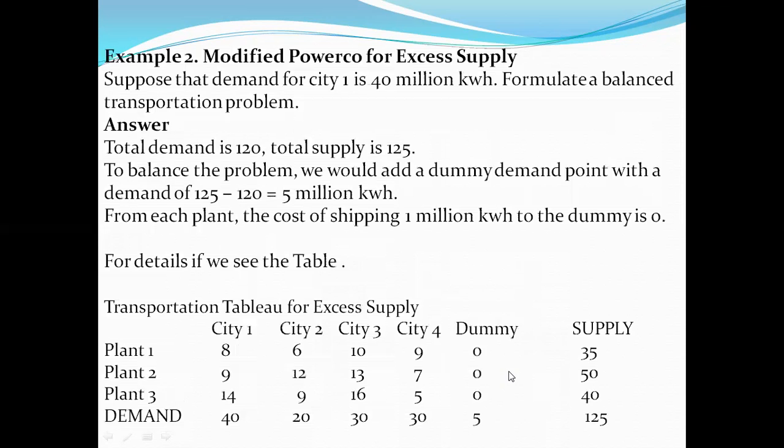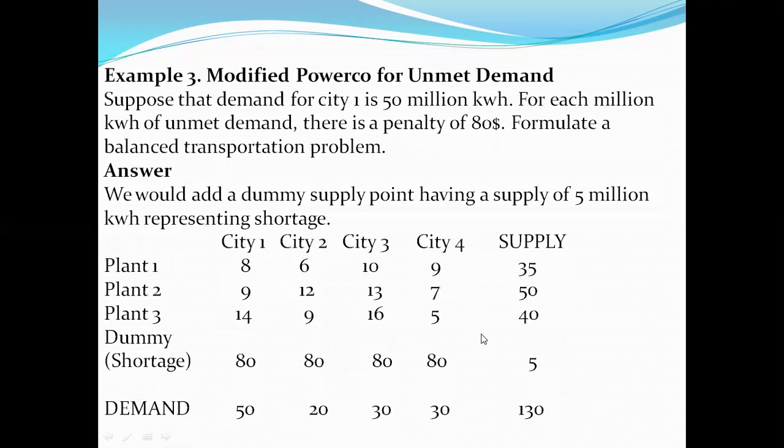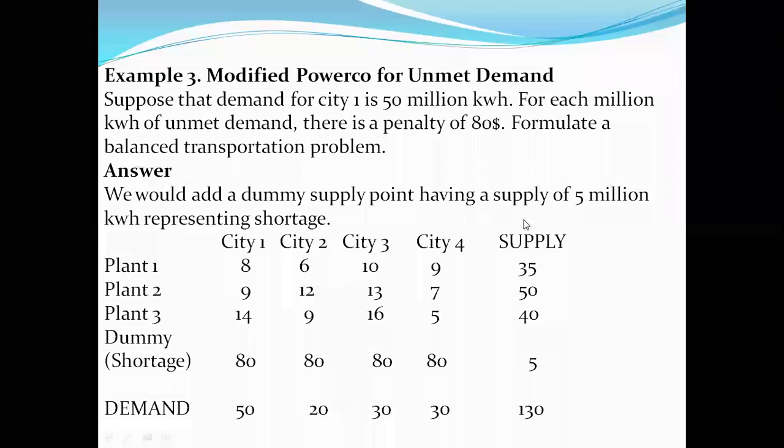In the before case, it is in the storing category. That is, in the case of demand, we are creating a dummy, and the produced power supply is stored here in the dummy section. So in the unmet conditions, in the case of this supply, we are adding that shortage towards this supply.